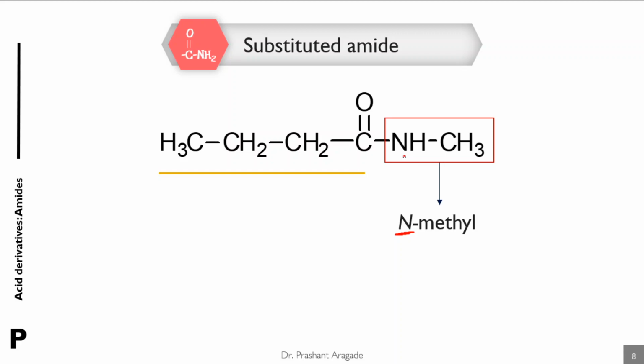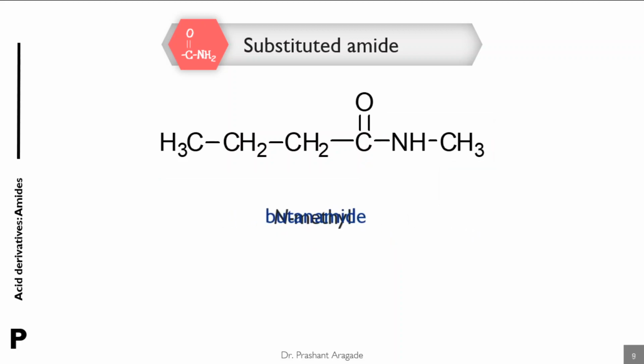Then follow all the rules which apply for carboxylic acids, that is, start the numbering from the carbonyl carbon atom. So it contains 1, 2, 3, 4 carbon atoms. So butane, E is replaced by amide, and then you just prefix the substituent onto the name of the parent chain. So the name of this compound is N-methylbutanamide.